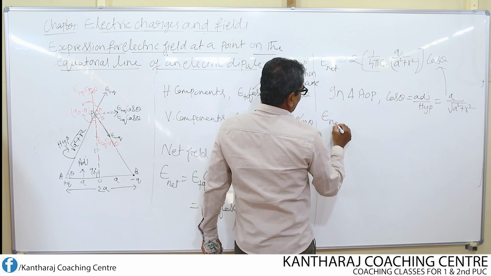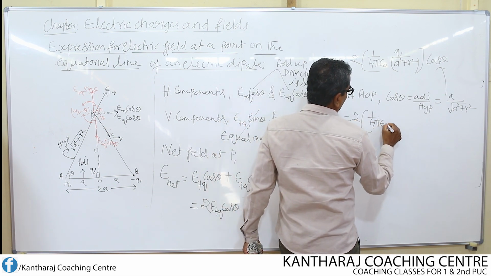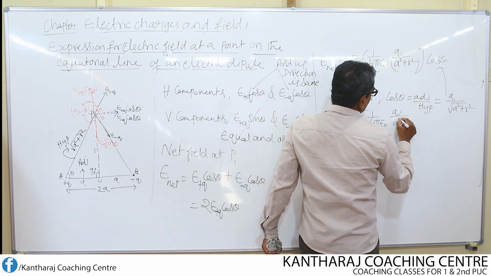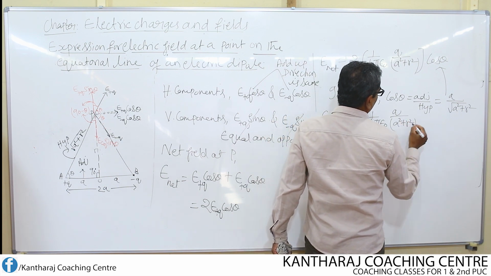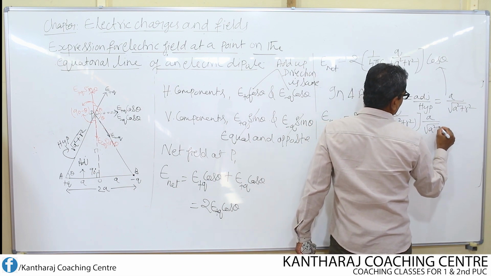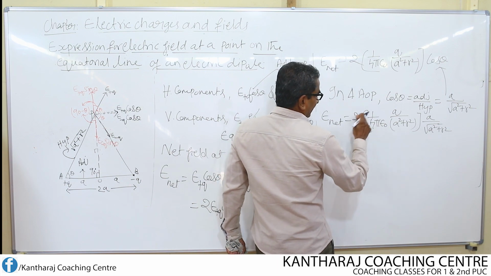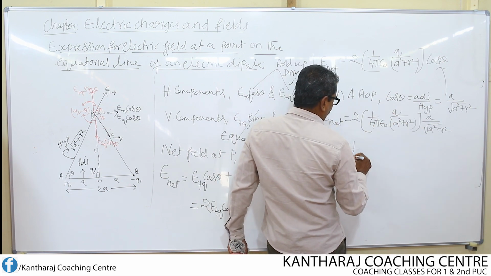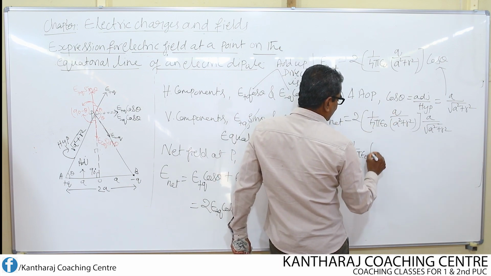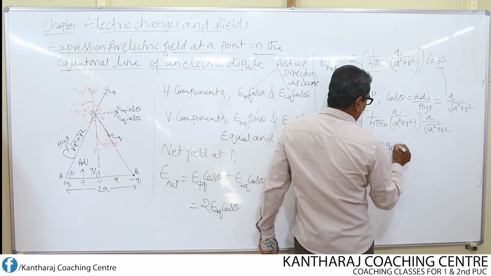So E net is equal to 2 into 1 over 4 pi epsilon naught, Q divided by a square plus r square, into, for cos theta, I can write a divided by root of a square plus r square. Now I take 2 inside and also a inside: 1 over 4 pi epsilon naught, then 2 into Q into a, 2Qa.